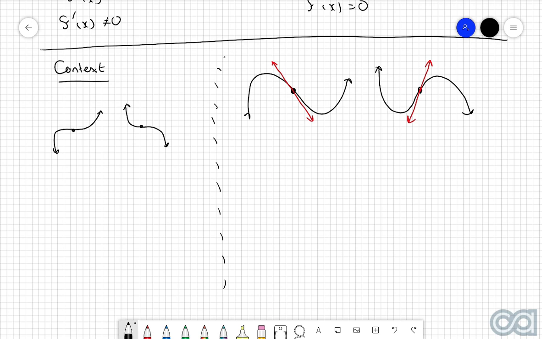So let me just write this out here. For non-stationary inflections, the inflection point has the steepest tangent.